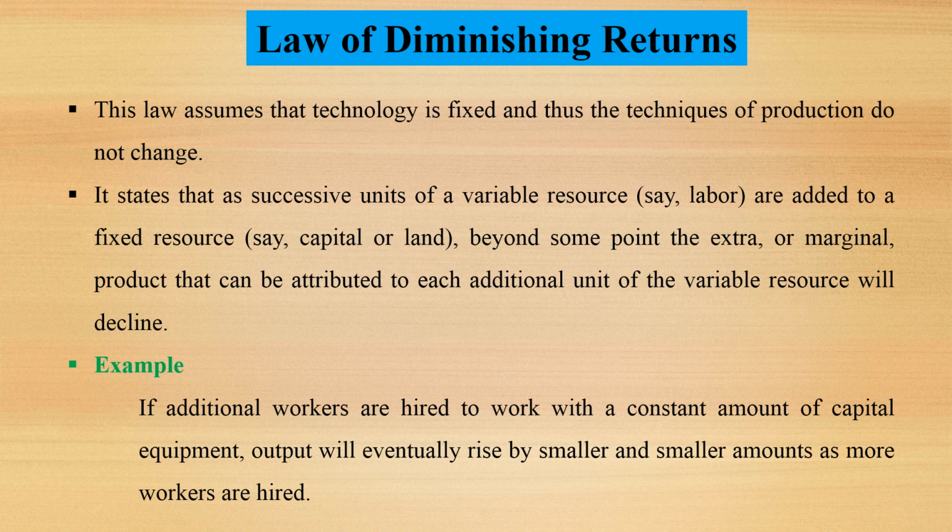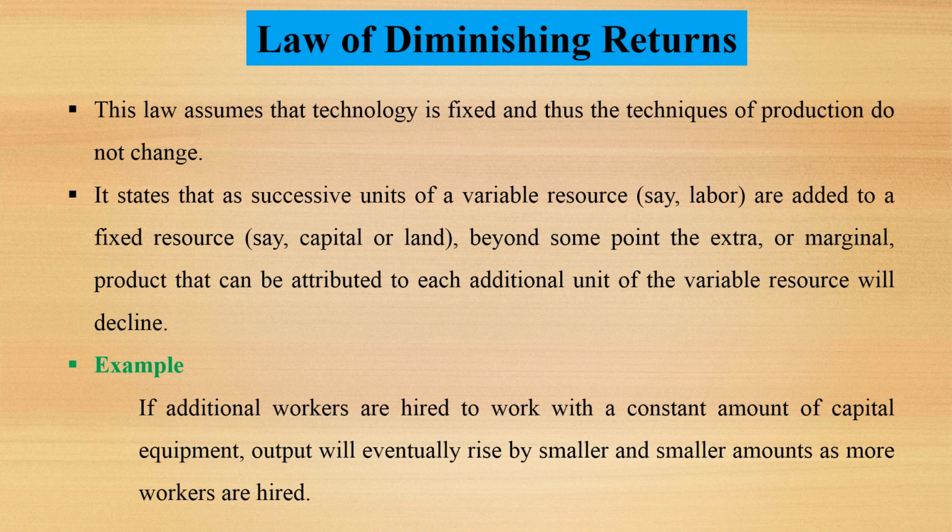What is law of diminishing returns? This law assumes that the technology is fixed, thus the techniques of production don't change. The law of diminishing returns states that as successive units of a variable resource, say labor, are added to a fixed resource, say land or capital, beyond some point, the extra or marginal product that can be attributed to each additional unit of the variable resource will decline.